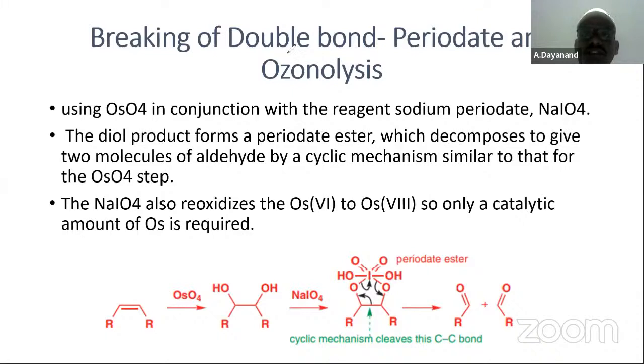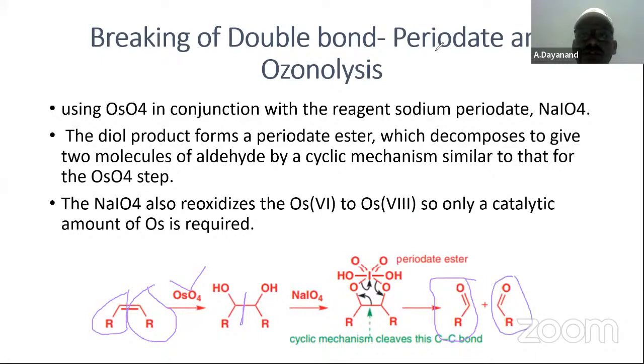The same reaction is possible using ozonolysis also. In carbohydrates also we have OH groups adjacent on two carbons. There also you are going to break the bond between the two carbons, resulting in the formation of aldehydes. This is one aldehyde, this is another aldehyde.